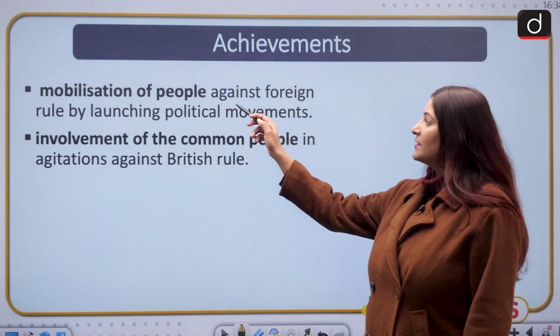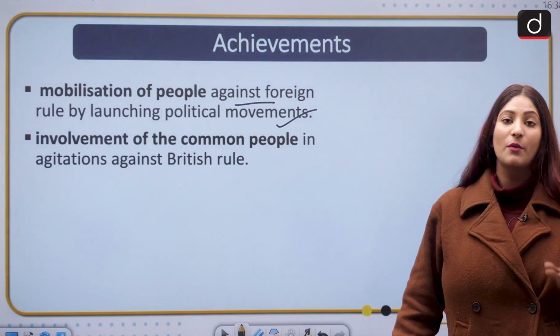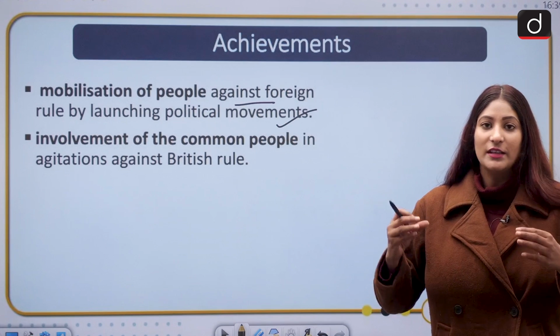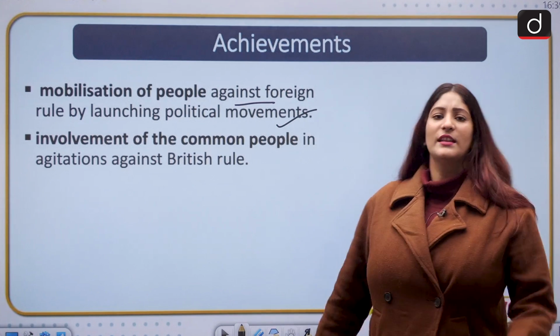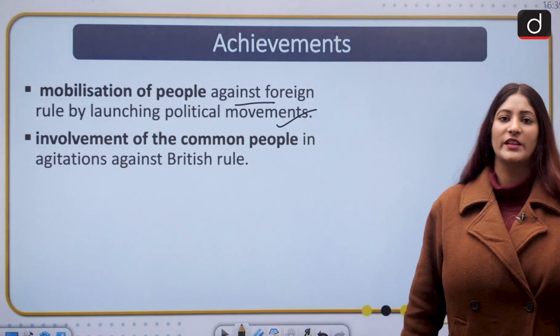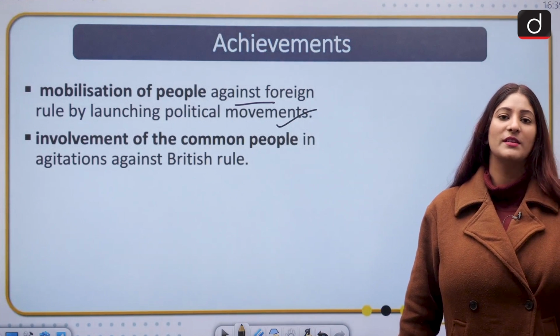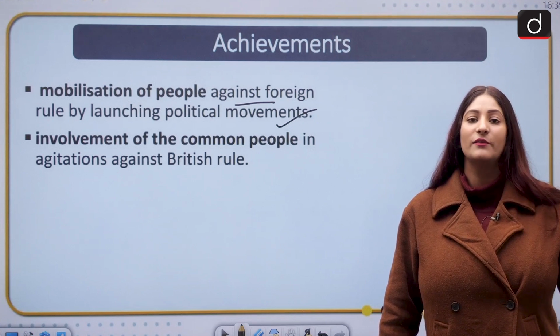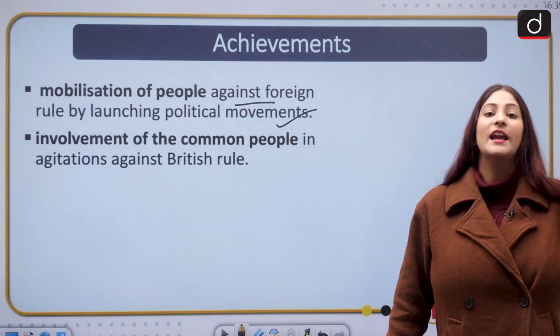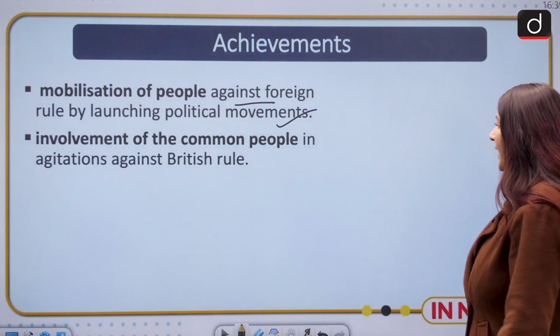Then mobilization of people was one of the most significant achievements. Even the common man felt a sense of belongingness in the nation. They knew very well that whatever miseries they were going through were a result of British rule. That was instilled by the moderates, and it was implemented properly by the extremists.